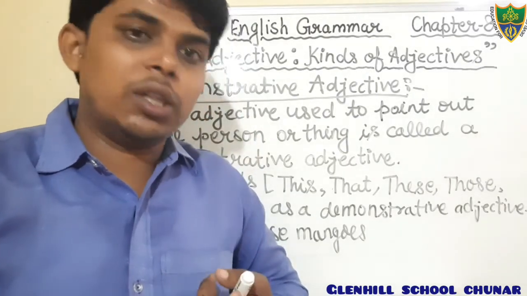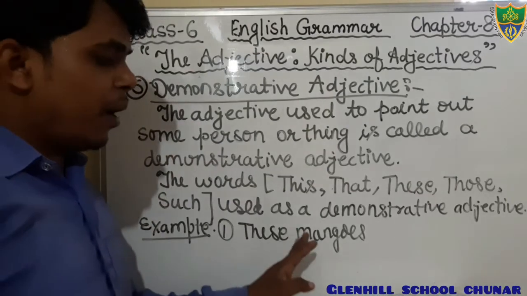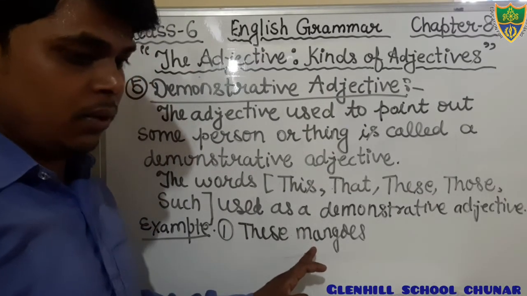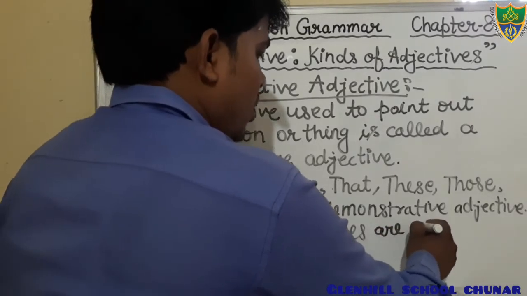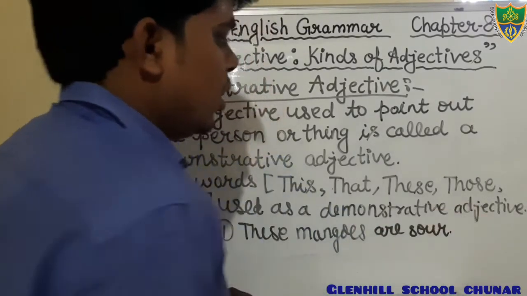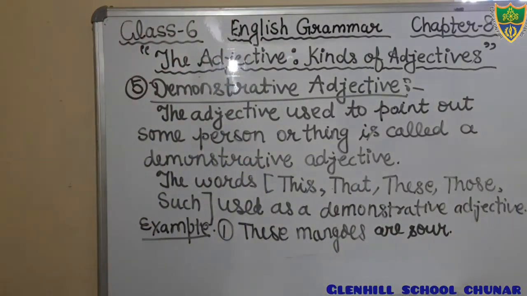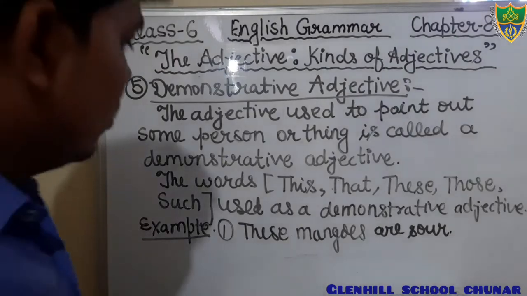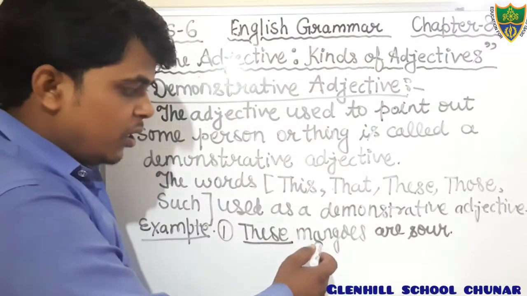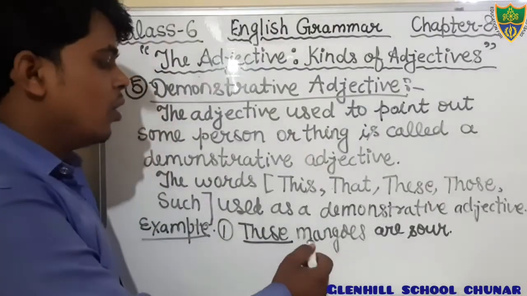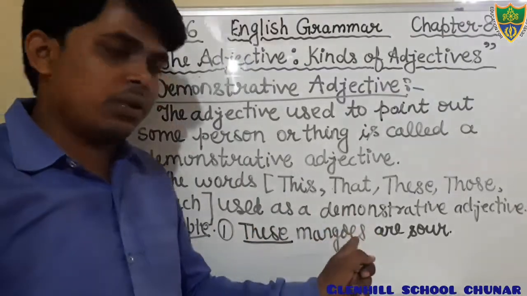To show the plural thing. These mangoes are sour. In this sentence, the word these is used with the noun mango, and it is used to point out mangoes.